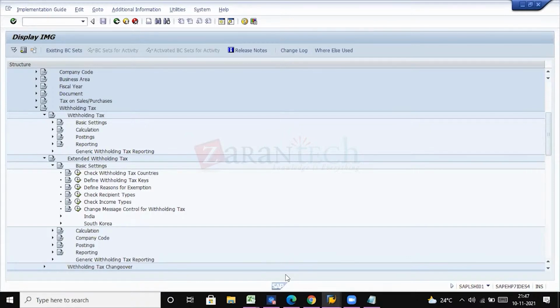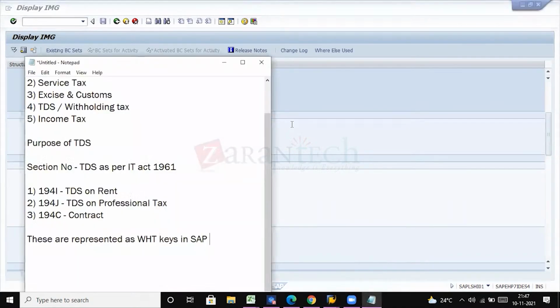Will you be able to write the T codes? No. See, this is just giving the complete introduction of withholding tax. Later on, we will move to the configuration.